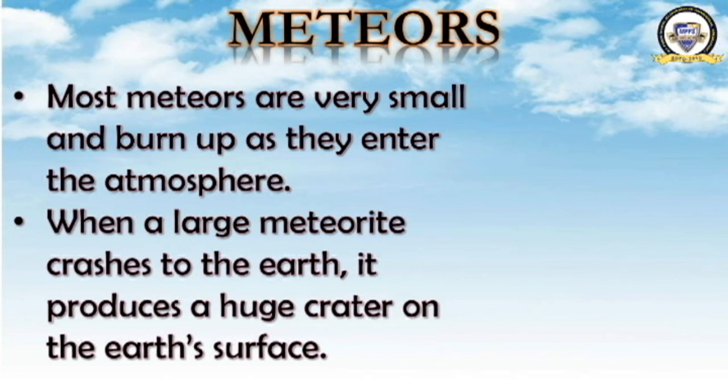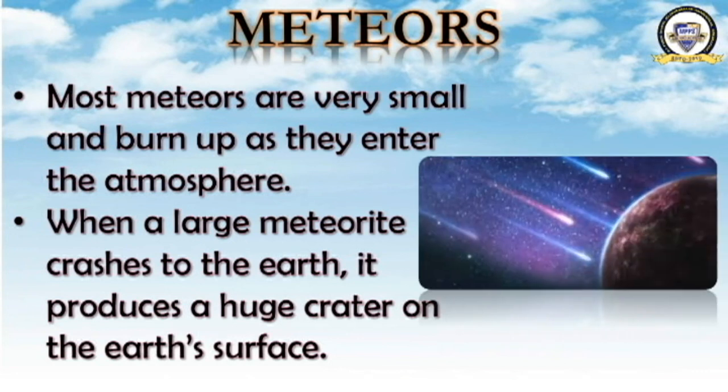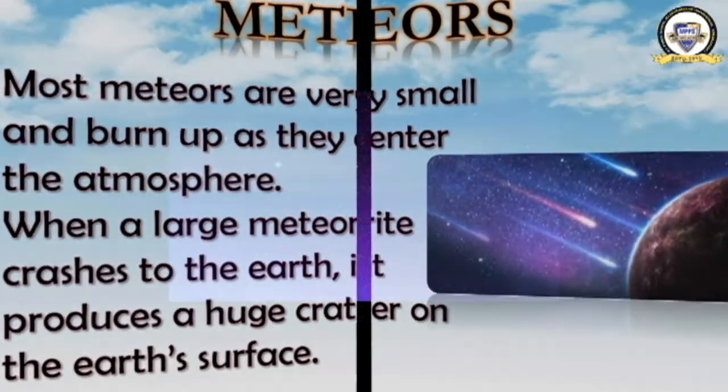When a meteorite, I told you, what is that? The meteors which penetrate to the Earth's ground, when they crash into the Earth's surface, what will happen? Huge craters are formed. What is a crater? A big hole formed by this celestial body, formed on the surface of the earth. See this picture, these are the meteors which are reaching towards the earth's surface.